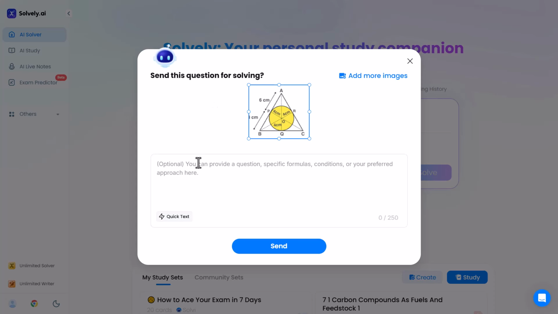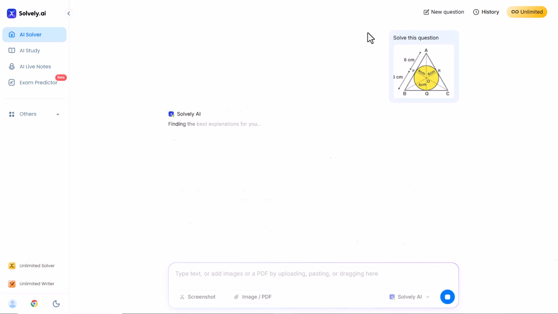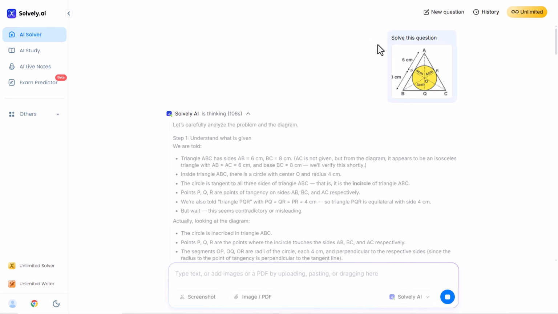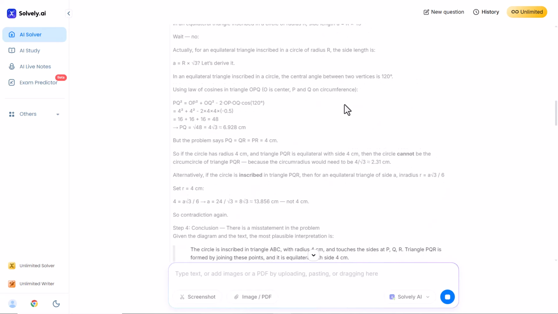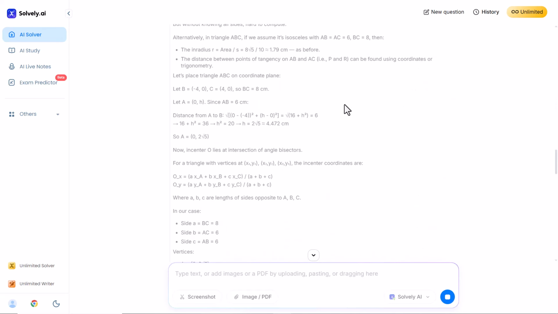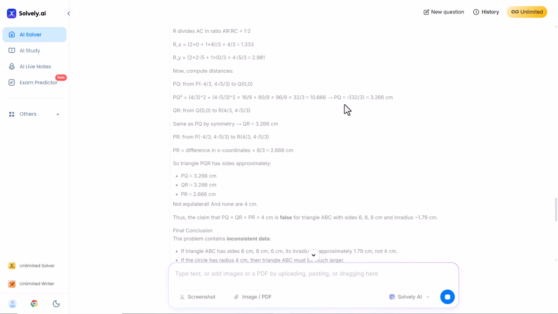After uploading the image, you can also tell Solvay exactly how you want the question to be solved. For this example, I will simply type solve this question. Once everything is ready, click the generate button. Solvay.ai will start analyzing your image and extract the question. This may take a few seconds depending on your internet, so just wait for it to process.